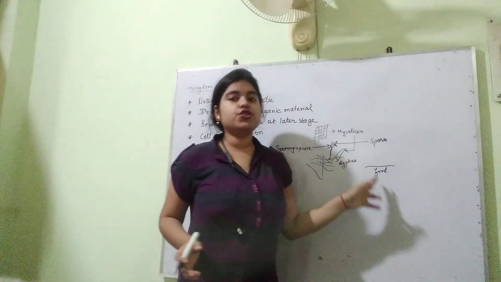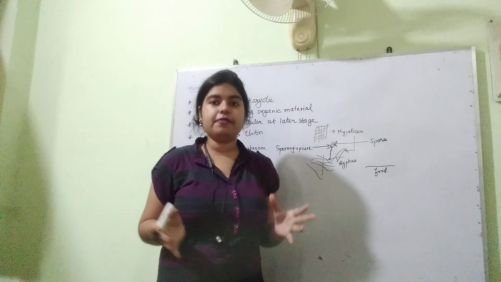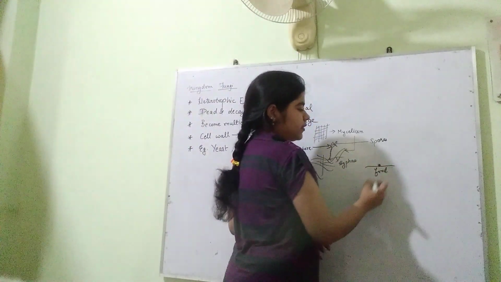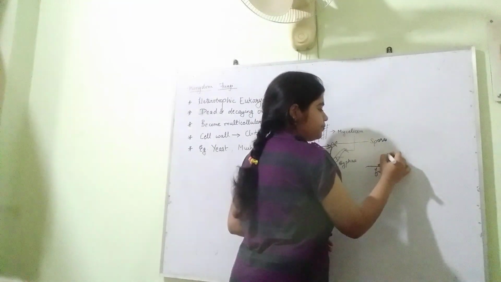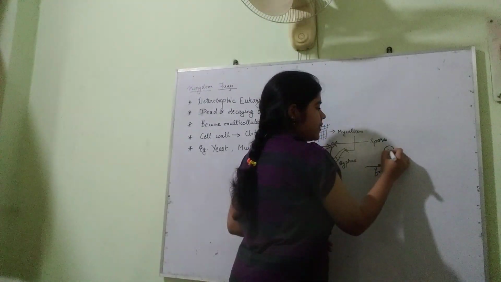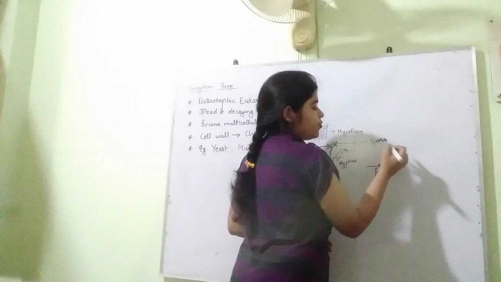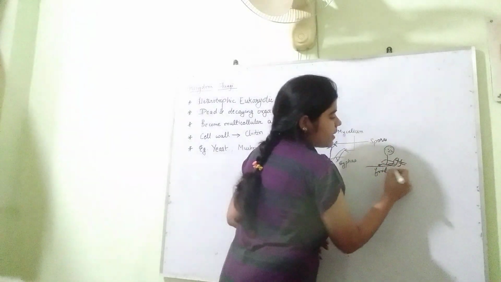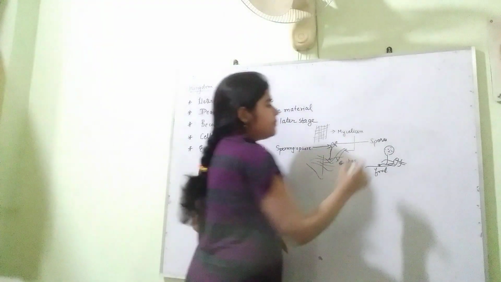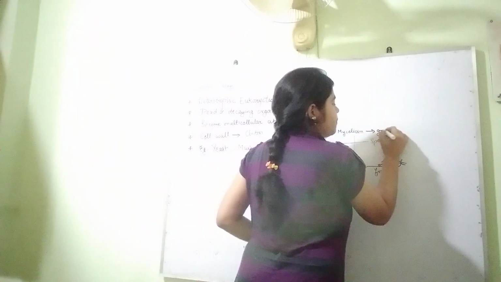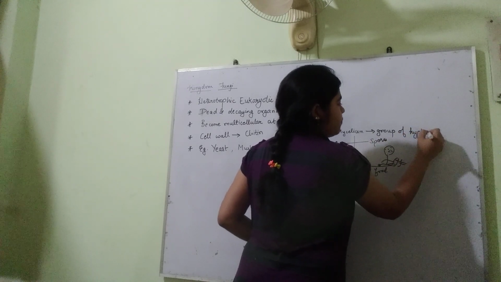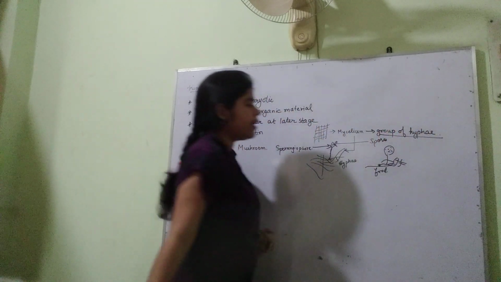When it finds suitable environment and food material, it will germinate here. Again it will form a hyphae, a stalk, and then other spores will be produced, and a group of hyphae forms a mycelium. So what is mycelium? Mycelium is a group of hyphae.